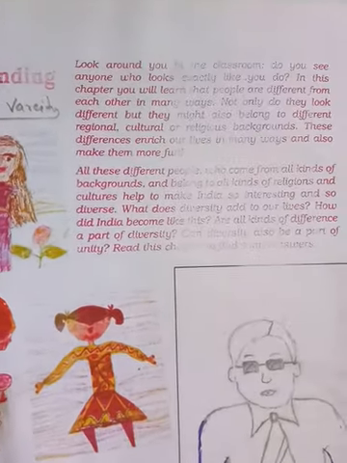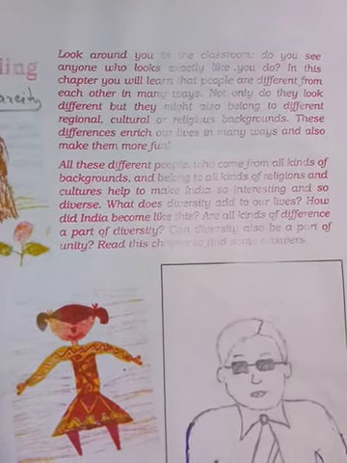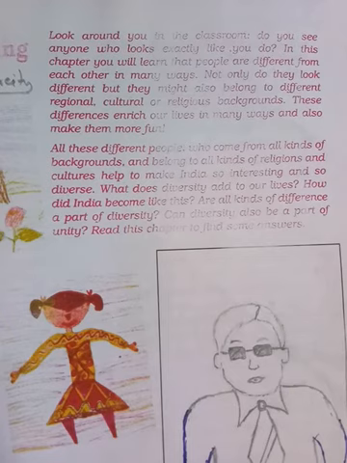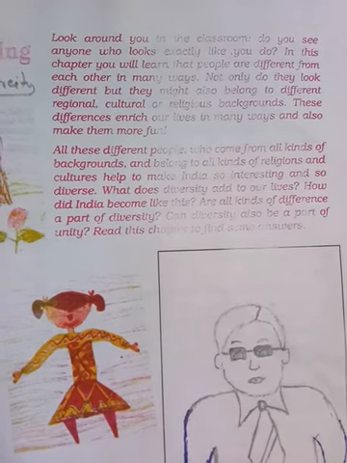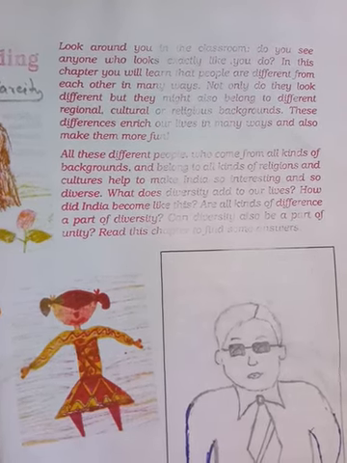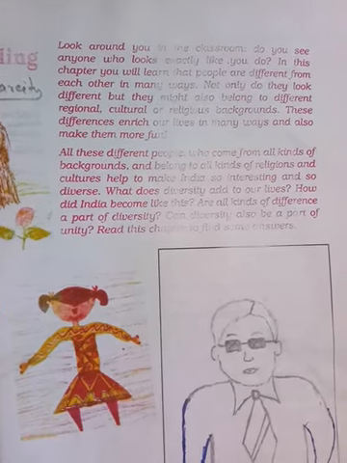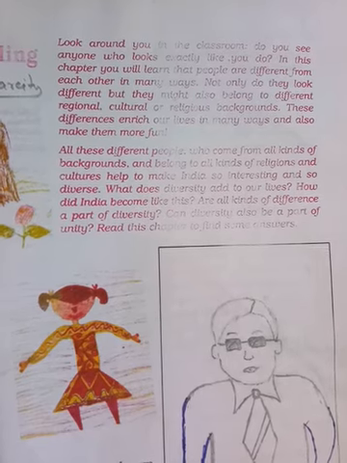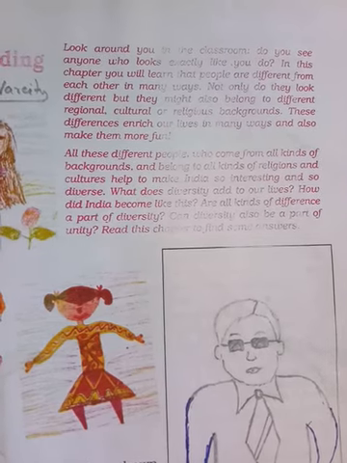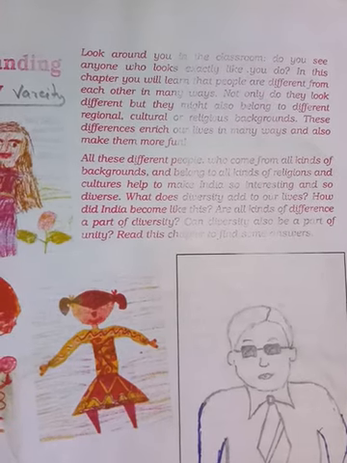Okay, let us start. Yes, look around you in the classroom. Do you see anyone who looks exactly like you do? In this chapter you will learn that people are different from each other in many ways. Let us see what happens in your classroom. All the students do not look alike, they are not similar. If we all looked similar, then identifying faces would be very difficult, and it would be boring. So that's why people are different.